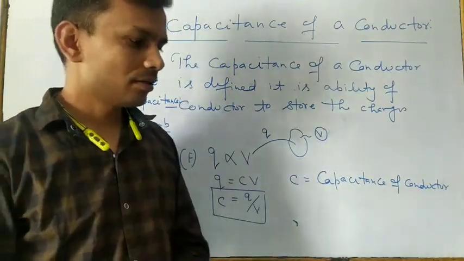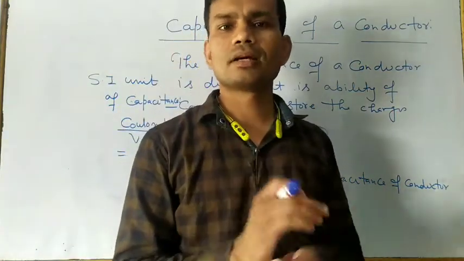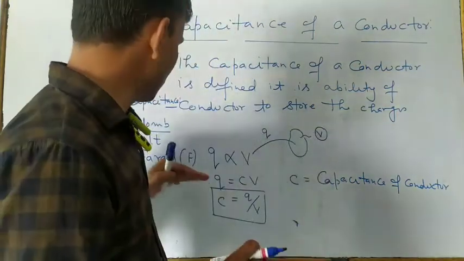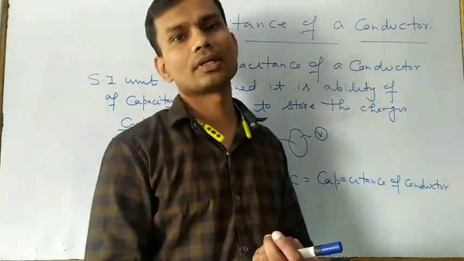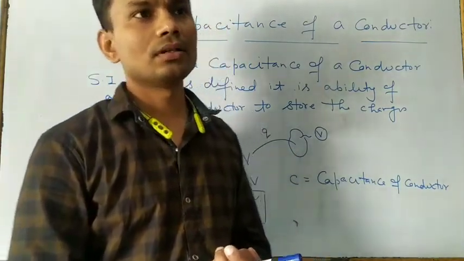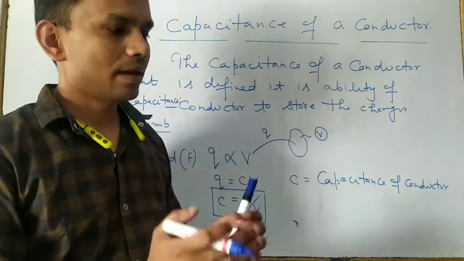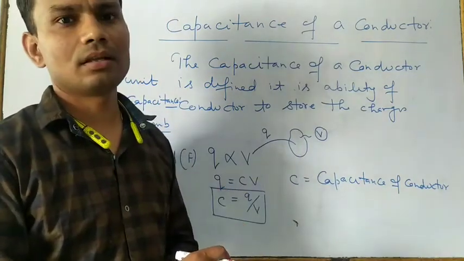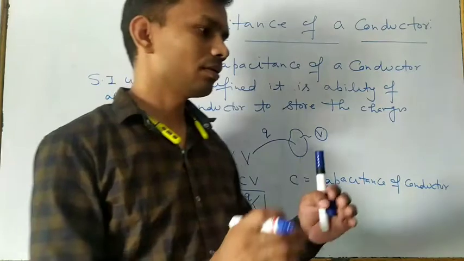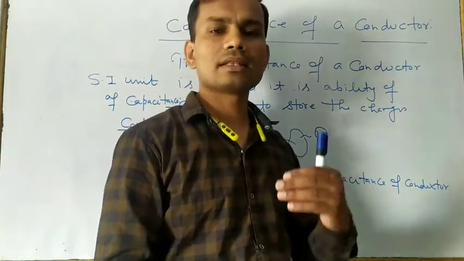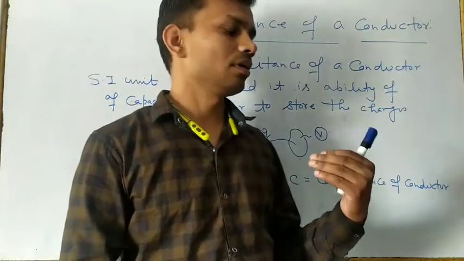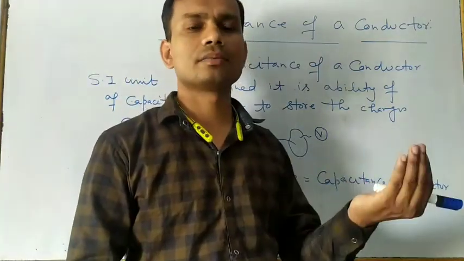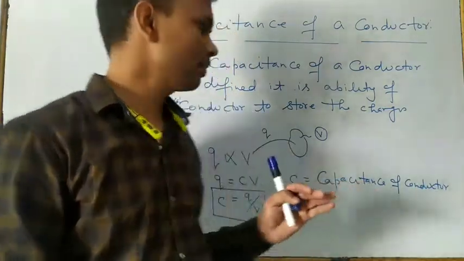But from a practical point of view, the farad is a very large unit for measuring the capacitance of any conductor. Therefore, in practice, if you make any capacitor, its capacitance is measured either in microfarad or picofarad.